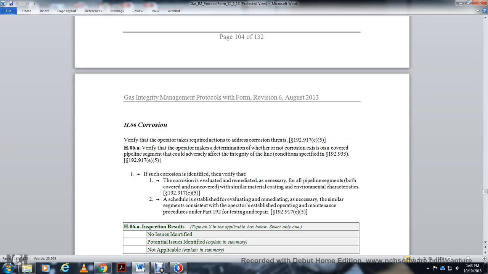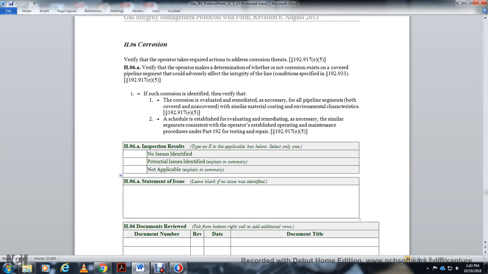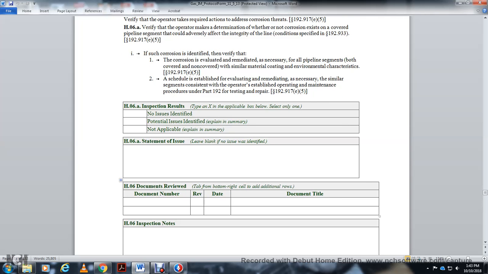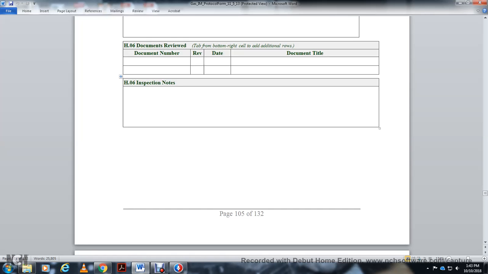2. The schedule of the established evaluating remedial necessary, similar to the segment schedule of the operator established operating maintenance of the procedure part 192, the testing and repair inspection result of the inspection result of the test statement issued, the document reviewed, inspection notes.